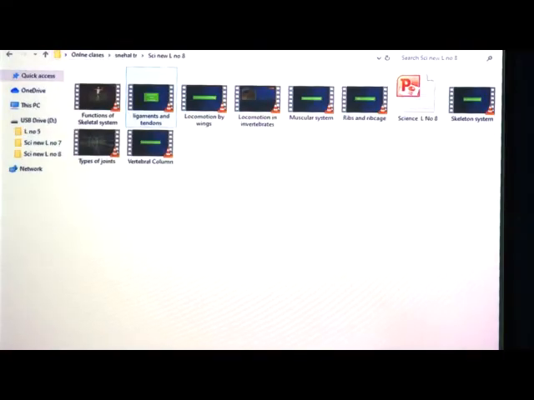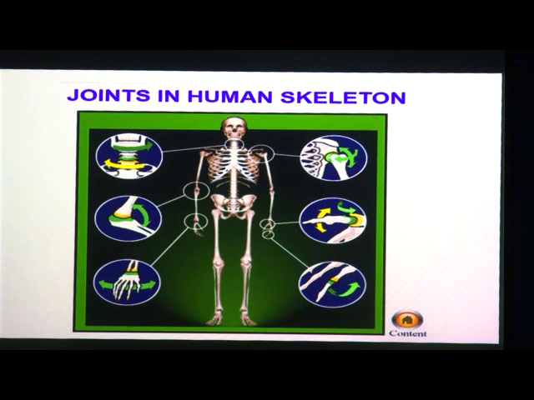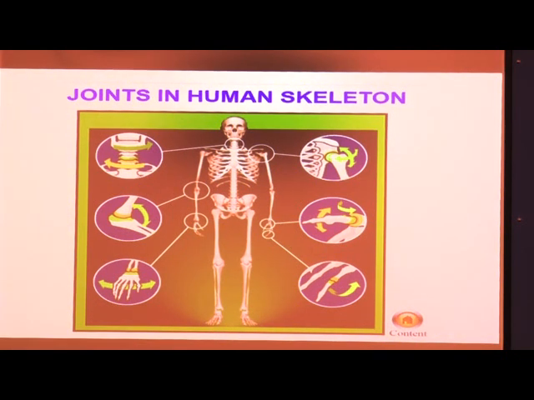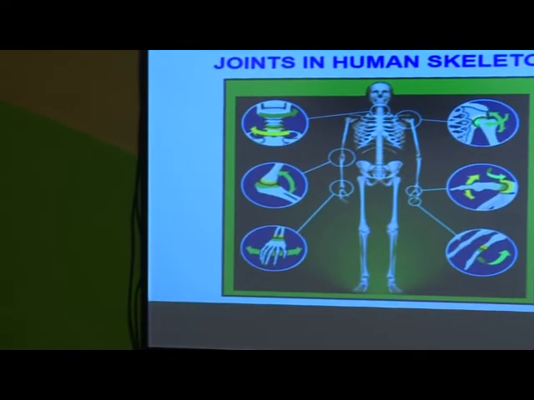So, the ends of the bones forming a joint are lined with a layer of tough and elastic tissue called cartilage. The cartilage makes the ends of the bones smooth and reduces friction between the bones during movement. Cartilage is also present in other parts of the body like the upper part of the ear and front part of the nose.